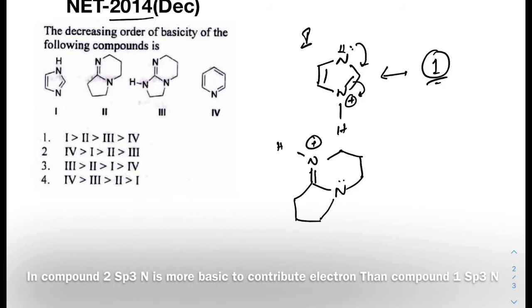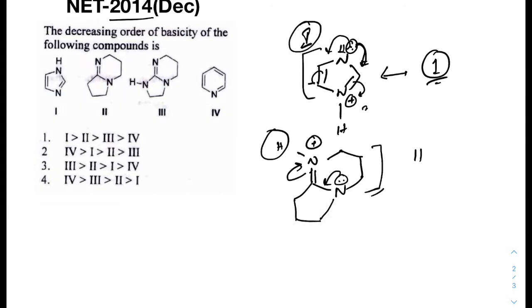Now between 1 and 2, the contribution of this lone pair to stabilize the conjugated acid form is higher, because this lone pair can only contribute to this type of resonance structure, but this lone pair can go this way, and similarly it can also go this way. So the stability of this type of conjugated acid is less than this type of structure. 2 is more basic than 1 because the contribution of the lone pair is higher, therefore this conjugated acid is more stable.